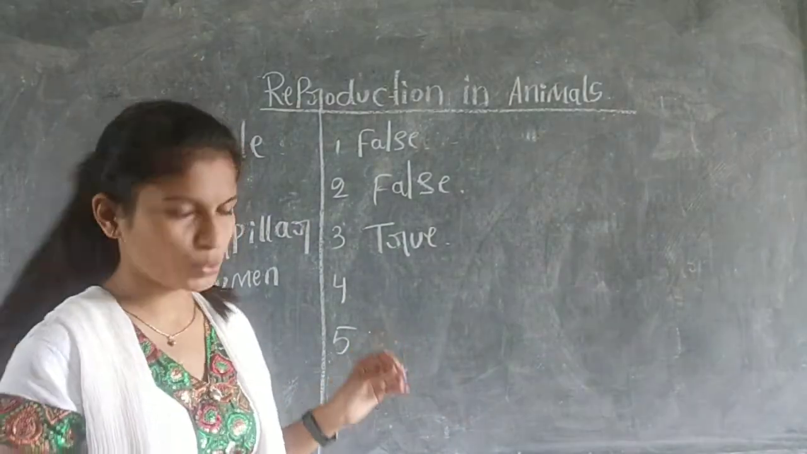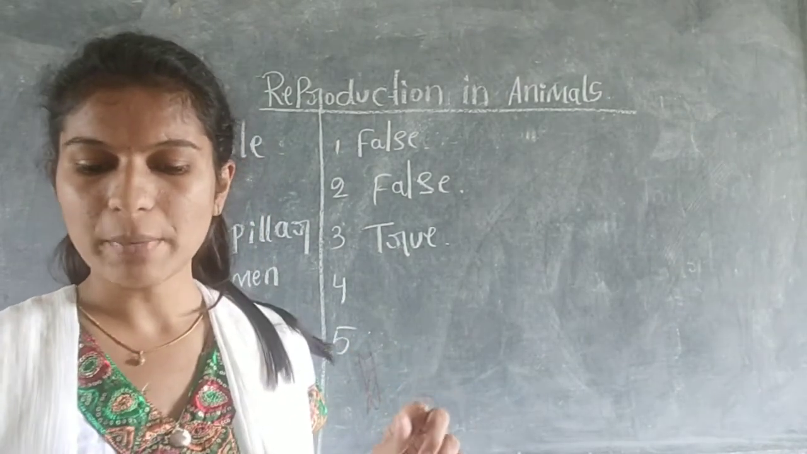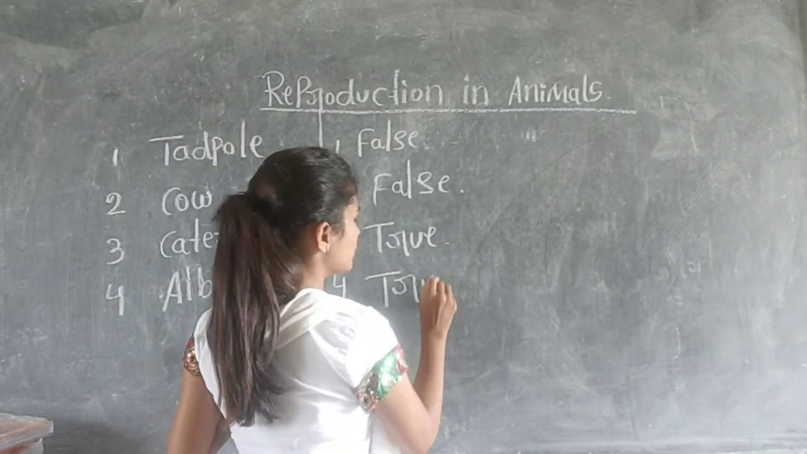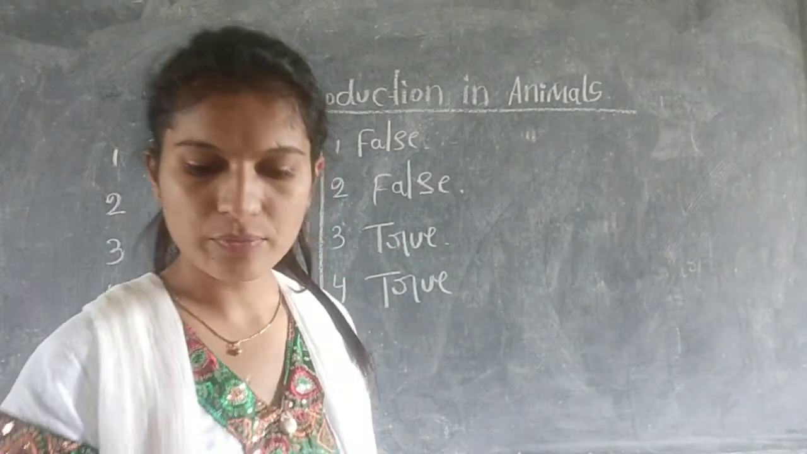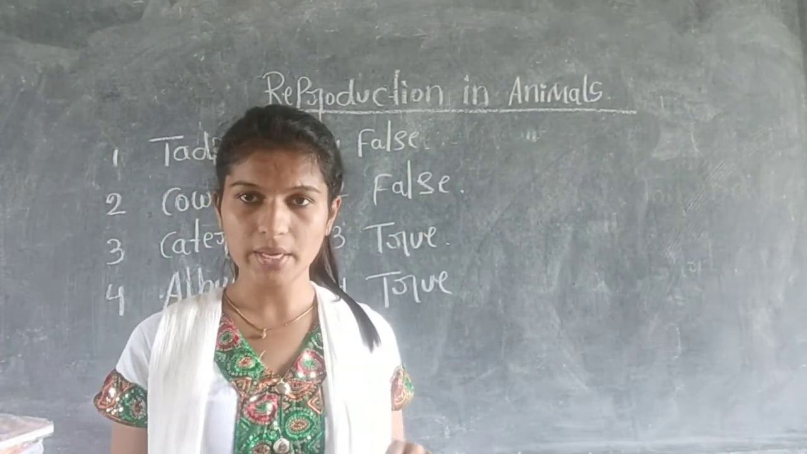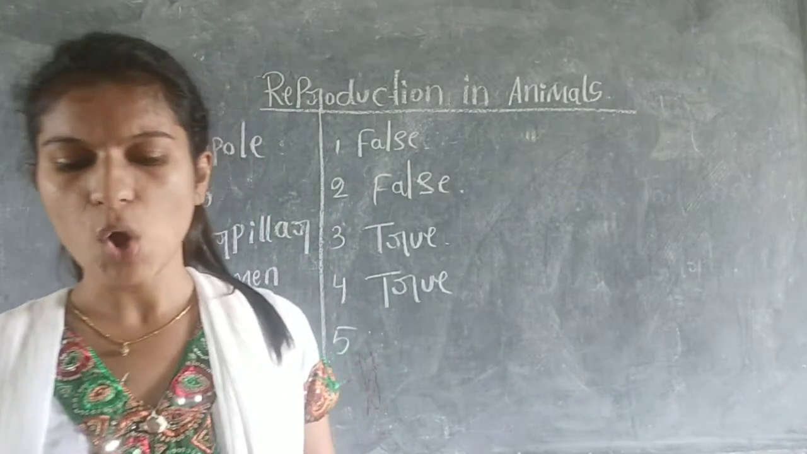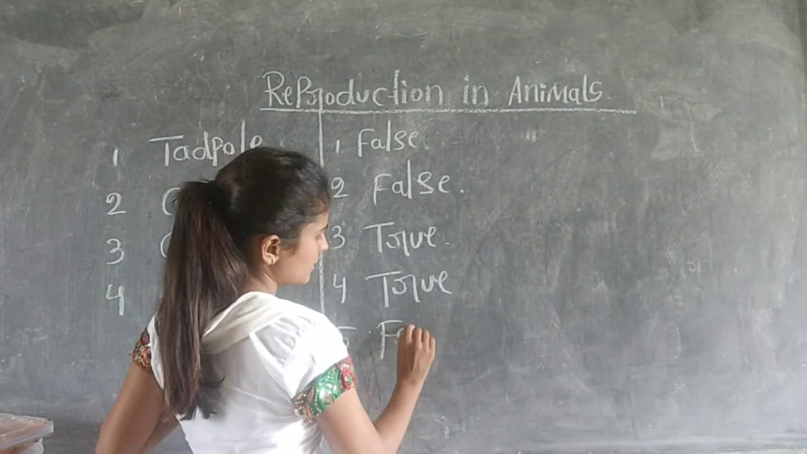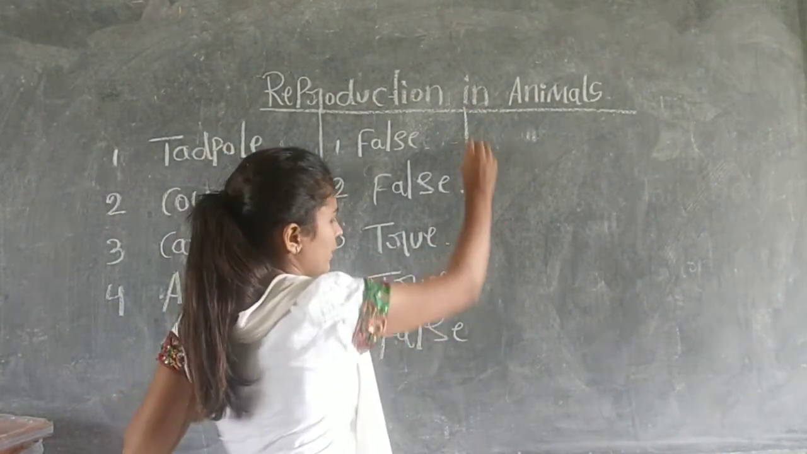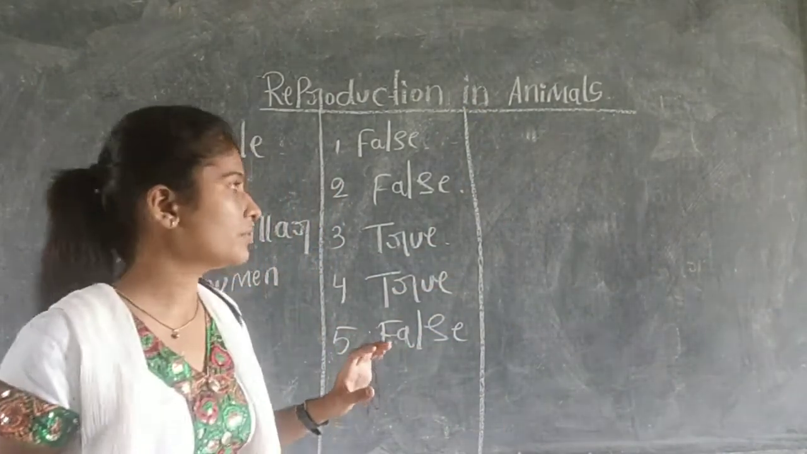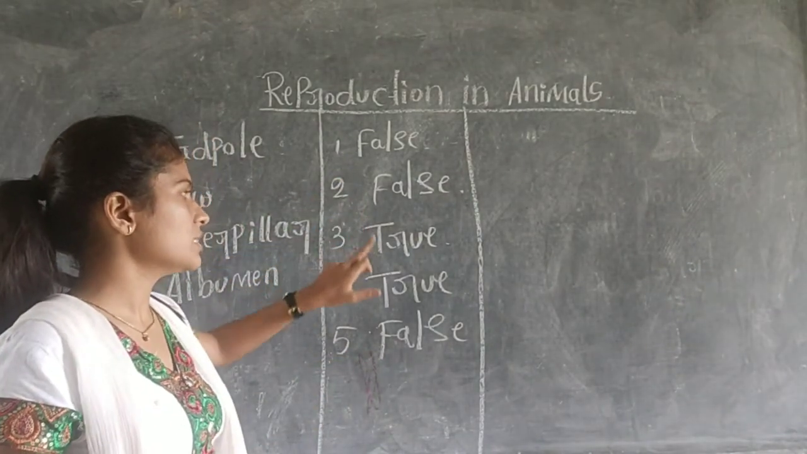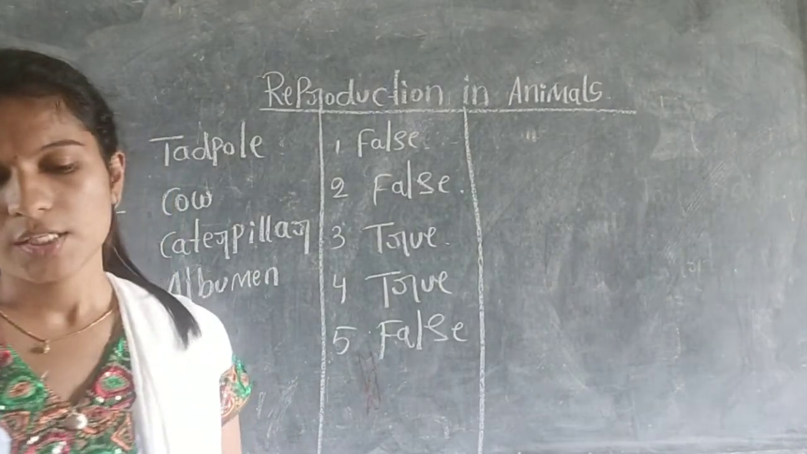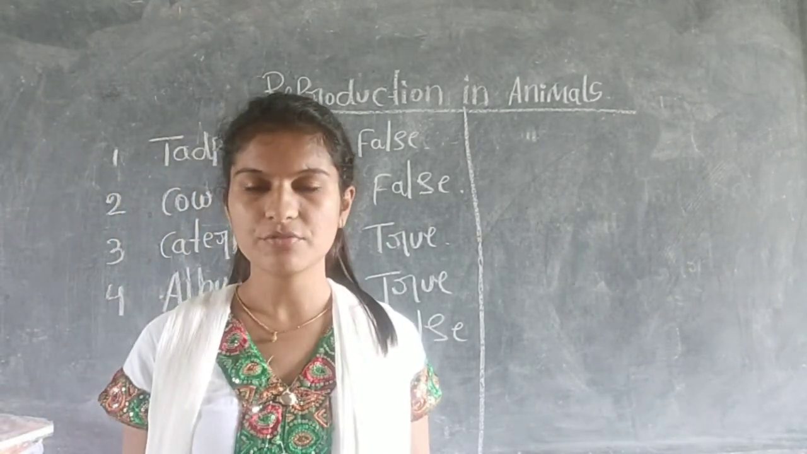It is true. Now the fourth one is: the larva of a butterfly is called a caterpillar. Yes, it is true. The larva of the butterfly looks like a caterpillar. Next, a frog's egg hatches into a pupa. No, it is false. So these are the correct answers: first one is false, second one is false, third one is true, fourth one is true, and the fifth one is false.